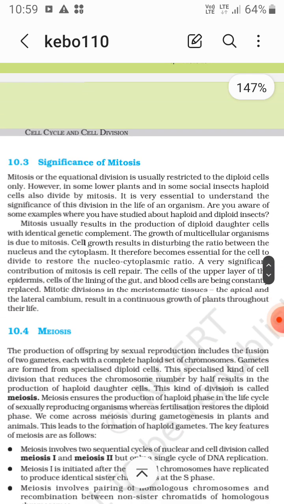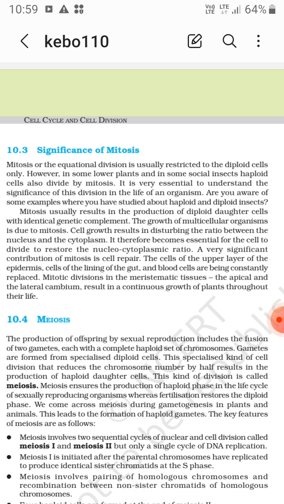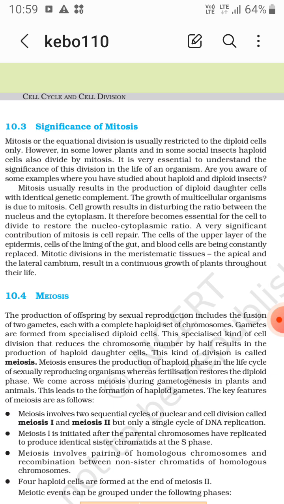Now, significance of mitosis. Mitosis or the equational division is usually restricted to the diploid cells only. However, in some lower plants and in some social insects like honeybees, haploid cells also divide by mitosis. They are restricted to diploid cells, but still there are some exceptions, right? It is very essential to understand the significance of this division. Mitosis usually results in the production of diploid daughter cells with identical genetic complement.